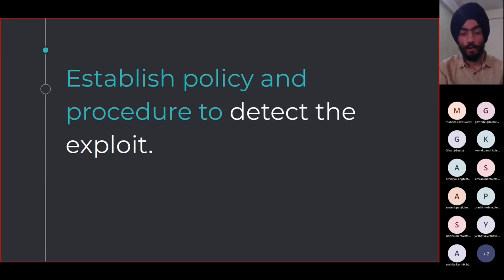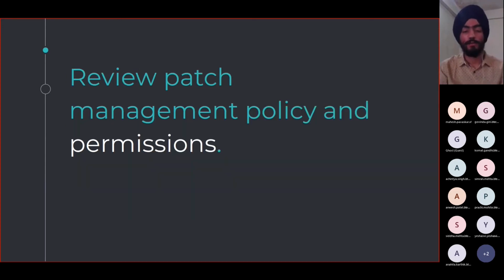Third one is creating policies and procedures to detect the exploit. Strict policies and permissions must be created, and not only must they be created, they also must be reviewed very frequently, especially the permissions that are given over the server, because any high level attack that takes place always starts from gaining unauthenticated administrative access to the servers. So the permissions, the patches and the policies must be reviewed very frequently.